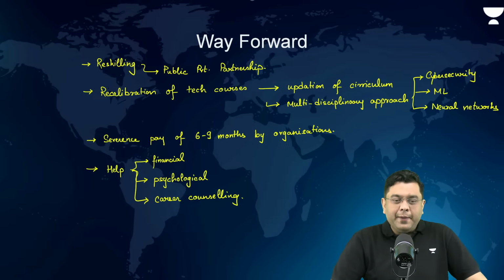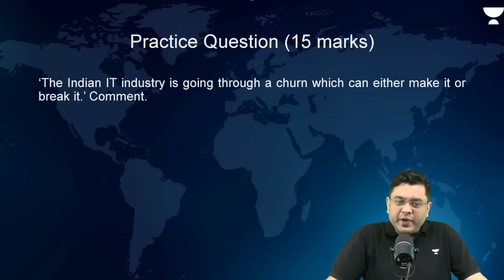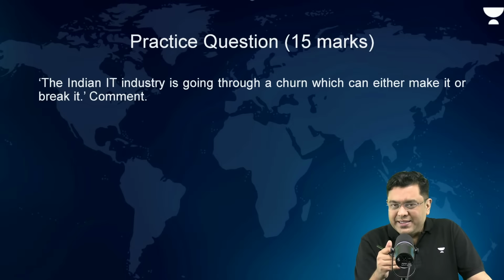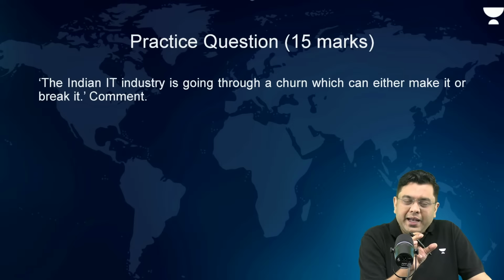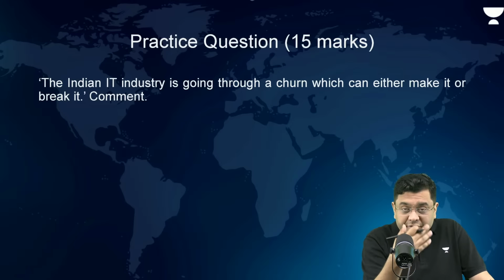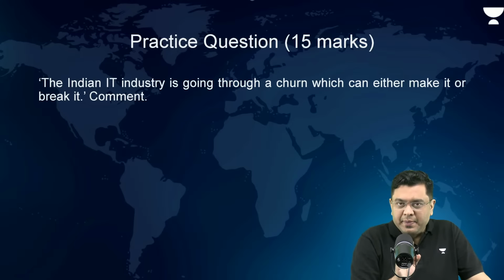Okay. Now, here is the practice question which can be asked. The Indian IT industry is going through a churn which can either make it or break it. Comment. Now, it is a 15 marker question, and this is a comment based question. So, in a comment based question, you basically take a look at the statement. You initially try to justify the statement as well, and wherever possible, if required, you can contradict the statement as well.